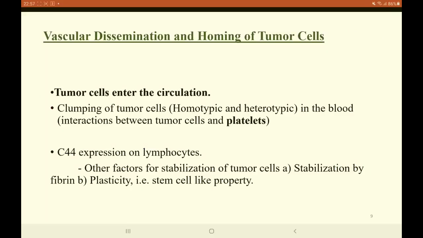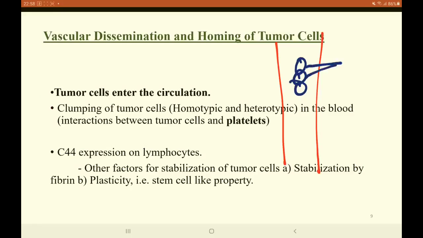Now comes the step where the tumor cells enter inside the blood vessels. The tumor cells, once inside the blood vessels, have interaction amongst each other, which is called the homotypic interaction, and the tumor cells will also start to bind with the platelets.